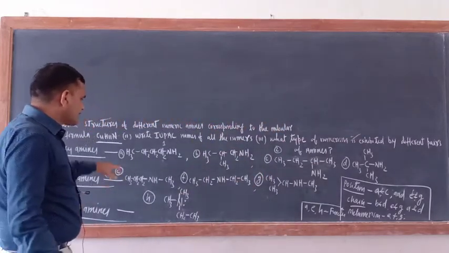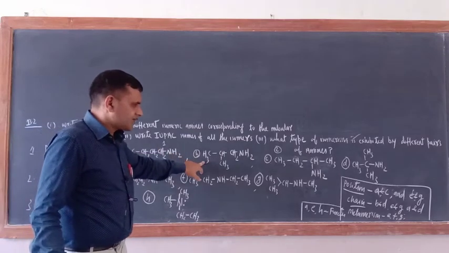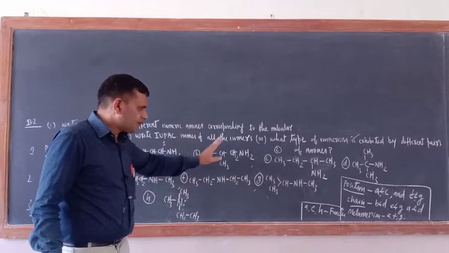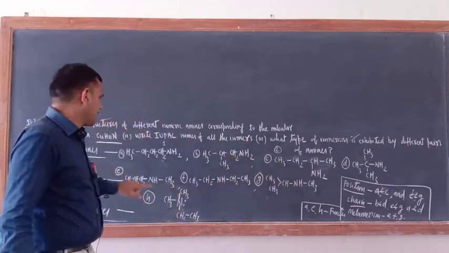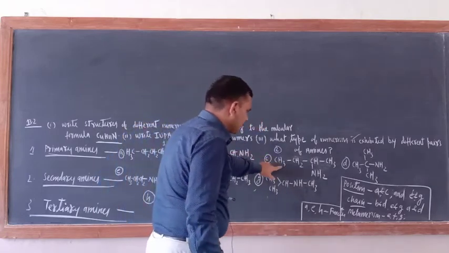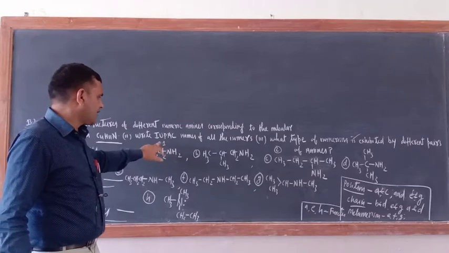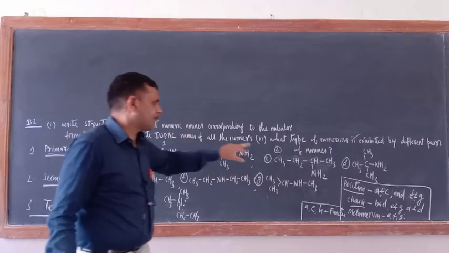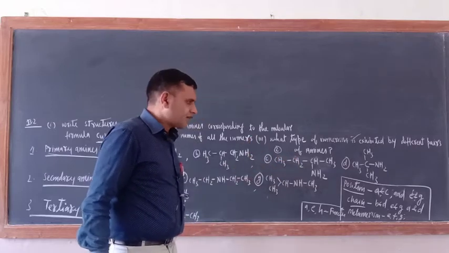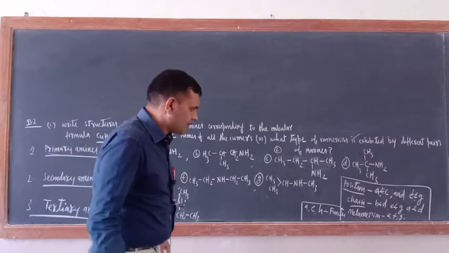So just try to understand. A and B, just check here. A and B, then B, C, D. I already segregated here. A and C is position isomerism. Why position isomerism? Just see, here NH2 is at carbon number 1, but here NH2 is at carbon number 2. So this is an example of A and C. They are examples of position isomerism.